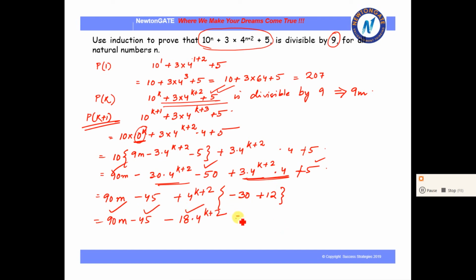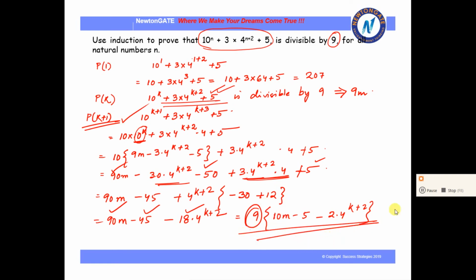So we can take 9 common and we will get 9 times 10m minus 5 minus 2 into 4 to the power k plus 2. Again we can represent this whole expression in the form of 9 into something. So this whole thing is divisible by 9 and hence our k plus 1 is also true, which means that any number which can be represented in this form is divisible by 9, and that is our proof. Wasn't it simple?